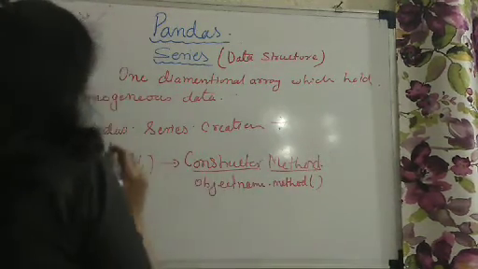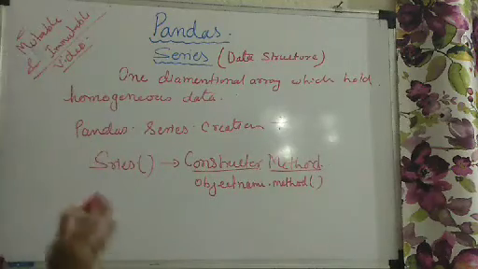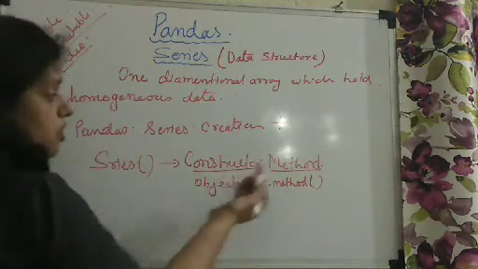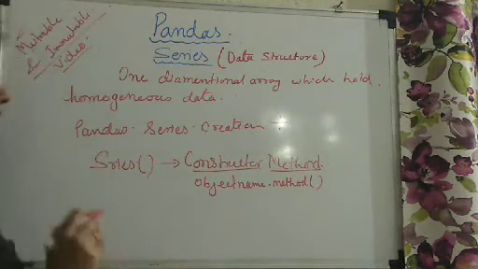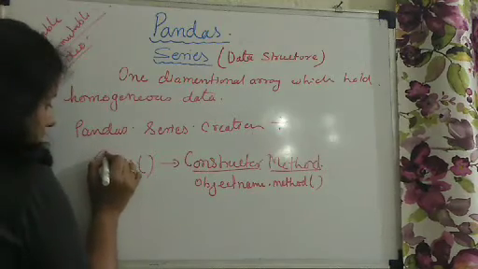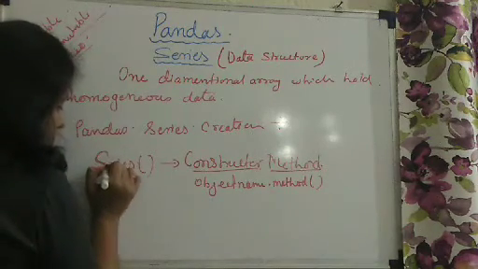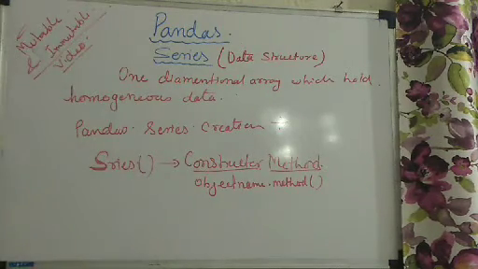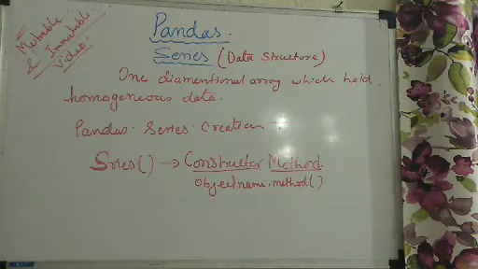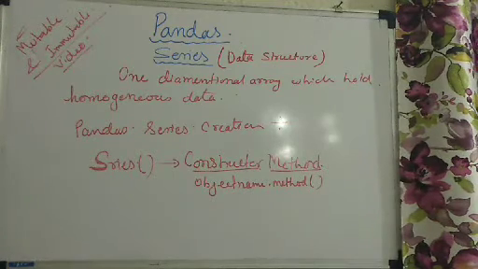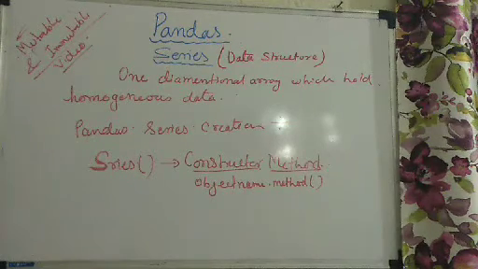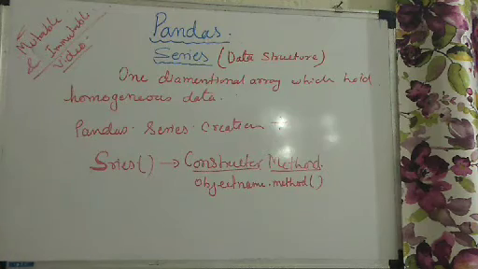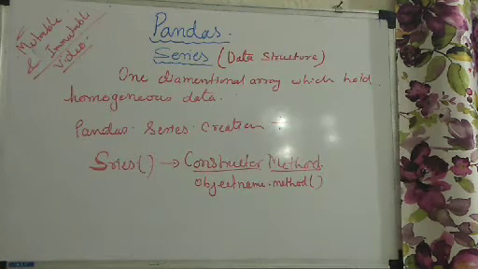You might have seen that most methods start with a small letter, but I have written Series with a capital letter, in uppercase. There is a reason: constructor methods always start with a capital letter.